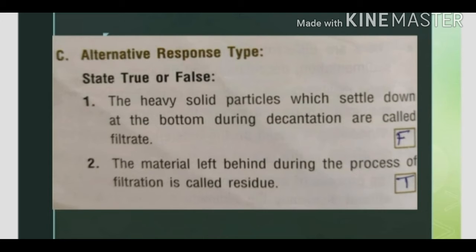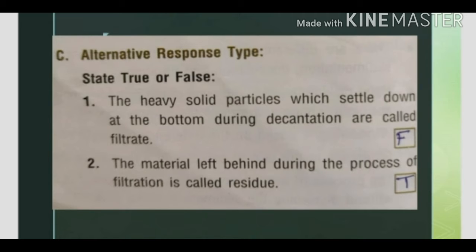filtrate. Children, this statement is false. Read the statement again. The heavy solid particles which settle down at the bottom during decantation. So they are called filtrate. So these heavy solid particles, children, these are called sediments.